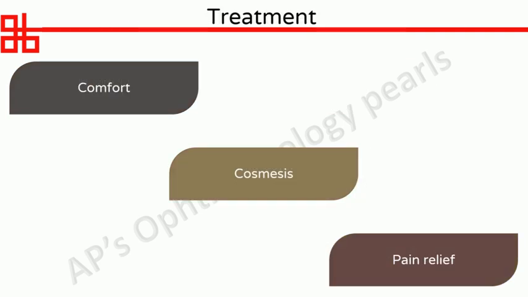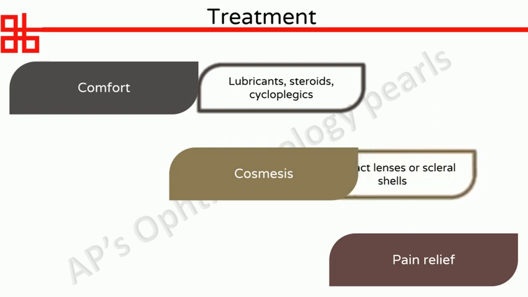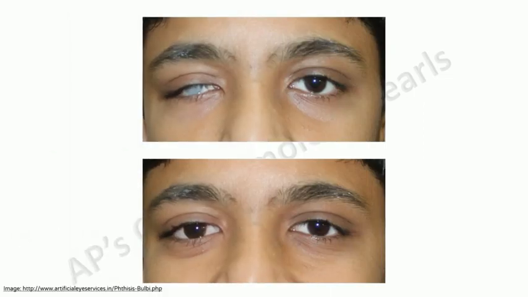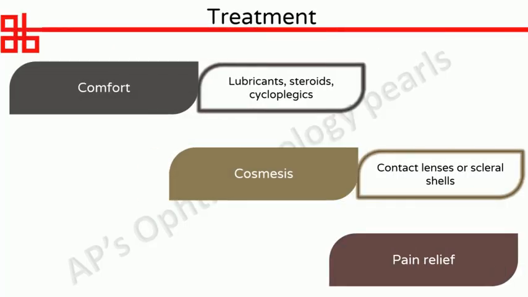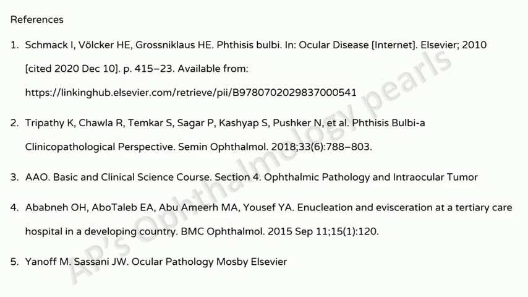Coming to the treatment, there is no visual prognosis in phthisis bulbi, and if otherwise asymptomatic, no intervention is required. Lubricants, steroids, and cycloplegics may be prescribed for mild discomfort. Contact lenses or scleral shells can be used on the shrunken eyeball for cosmesis. If the eyeball is, however, chronically painful, it may be removed, and after the appropriate implant, a scleral shell may be used. Alternately, if intraocular malignancy can be ruled out, retrobulbar alcohol may be injected to relieve pain. Appropriate management of pre-phthisical conditions is advised to prevent the eye from going into phthisis.